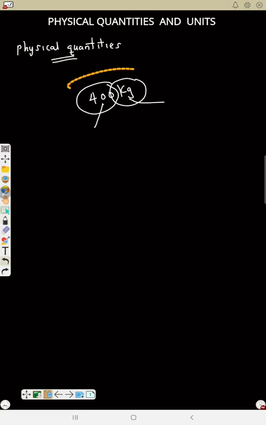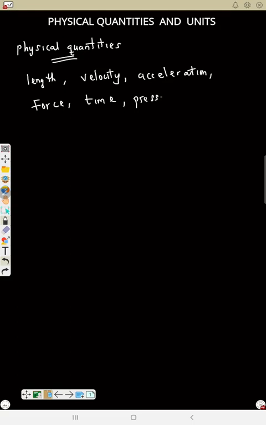So what are examples of physical quantities? Examples are length, velocity, acceleration, force, time, pressure, mass, density.